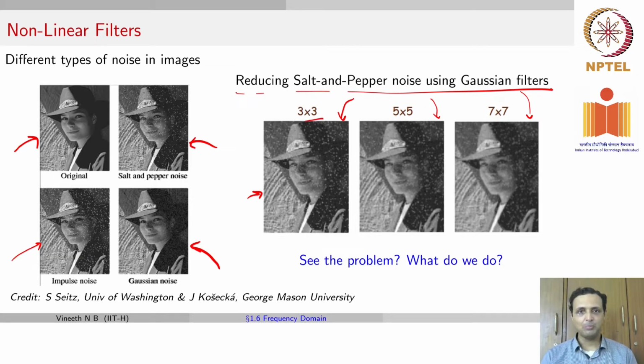Do you see the problem? Irrespective of the size of the Gaussian filter, you see that we are simply smudging around the salt and pepper noise and not really removing the noise. What do we do?